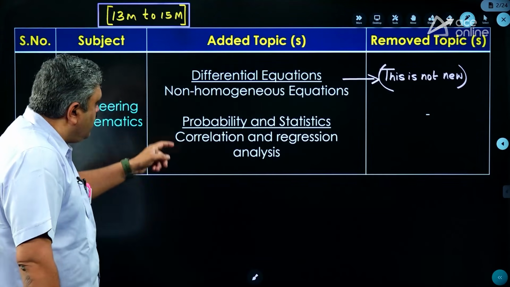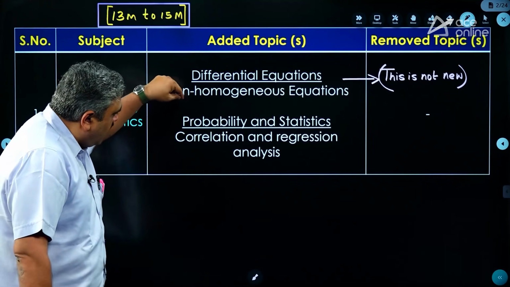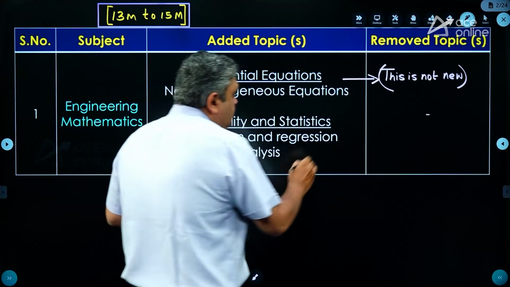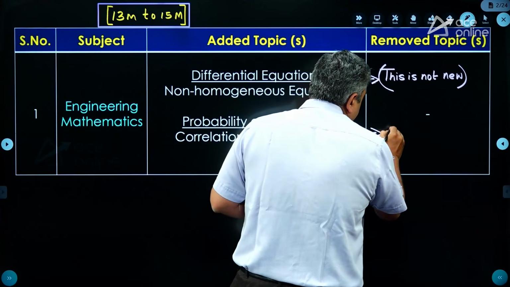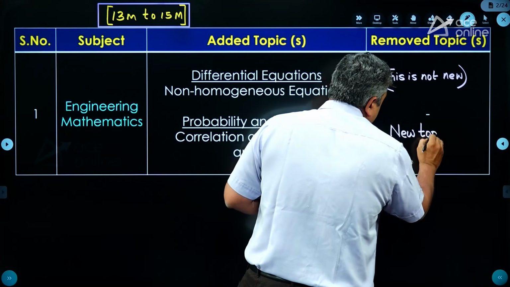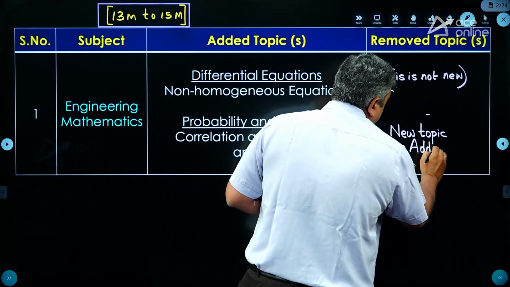Now coming to correlation and regression analysis, this was added under the probability and statistics heading, and this is completely a new topic.